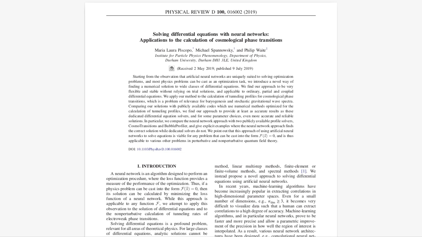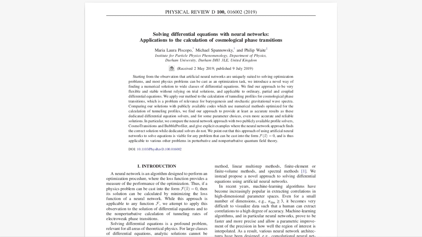The final example tackles a more realistic and complex scenario: the singlet scalar extended standard model, a popular extension of the standard model of particle physics. This model introduces a new particle, the singlet scalar, which could potentially explain dark matter and the origin of matter. This example also incorporates the effects of finite temperature, making it a more challenging calculation. Remarkably, all three methods, the neural network, CosmoTransitions, and BubbleProfiler, show very good agreement in this case. One of the notable features of the neural network approach is the use of what the researchers call f-hat.